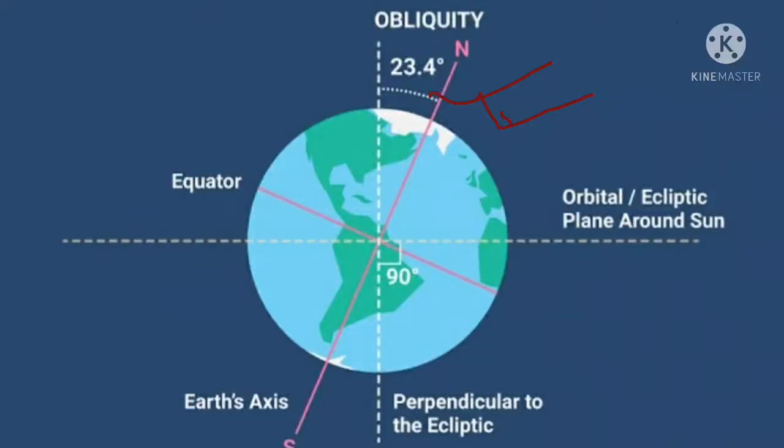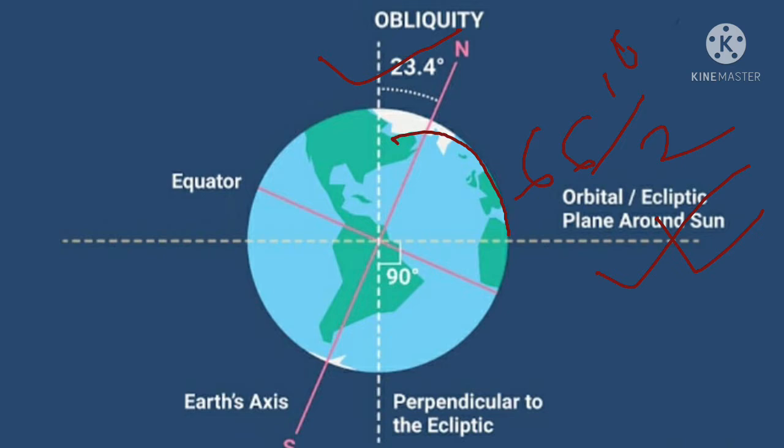The earth is tilted on its axis. Now what is axis? Axis is an imaginary line around which our earth spins. This pink color shows that north and south pole simply is our axis. Okay, the earth axis is tilted or inclined. Now what is the angle of the inclination? If we draw a vertical line, we found earth inclined at 23.5 degree.